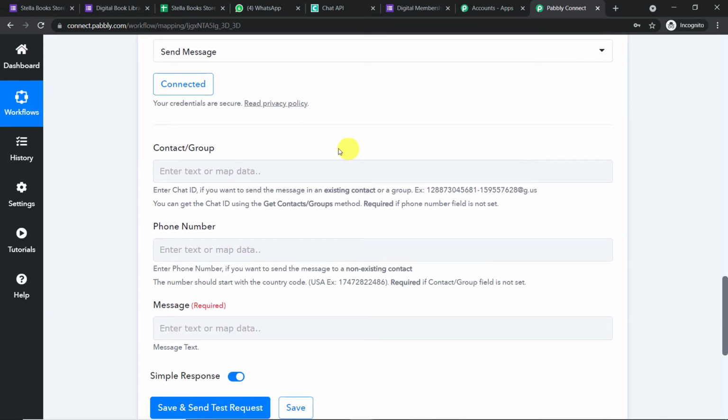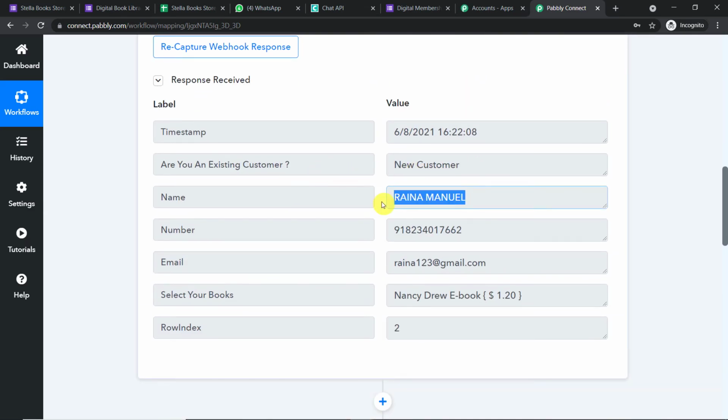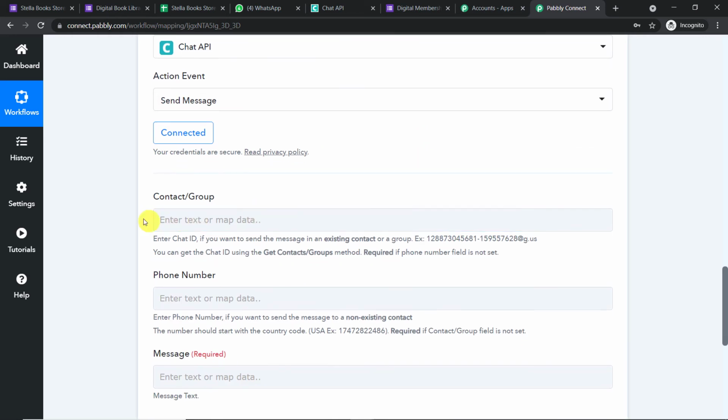So basically we have three fields to fill: contact/group, the phone number, and the message. Now with regards to the contact/group, this is something that we will do in the next action window. Let's ignore this for a while because we just want to send the data to this particular person. Okay, the confirmation message will be sent to one person. That is why we are just going to ignore this field. This is the field for sending to a particular group. So we are just going to ignore this.